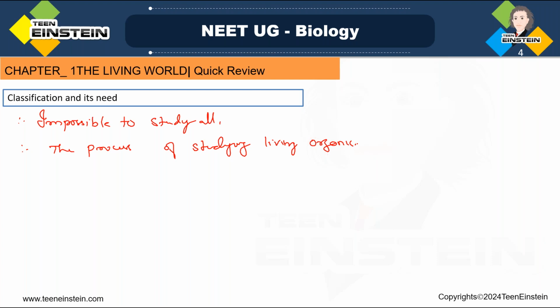We cannot find out each and every organism, and we cannot study them. So we need to make these studies possible, then only we'll get an idea about living organisms. So we need to make different classifications; the general features we can study, exceptional characters we can study.